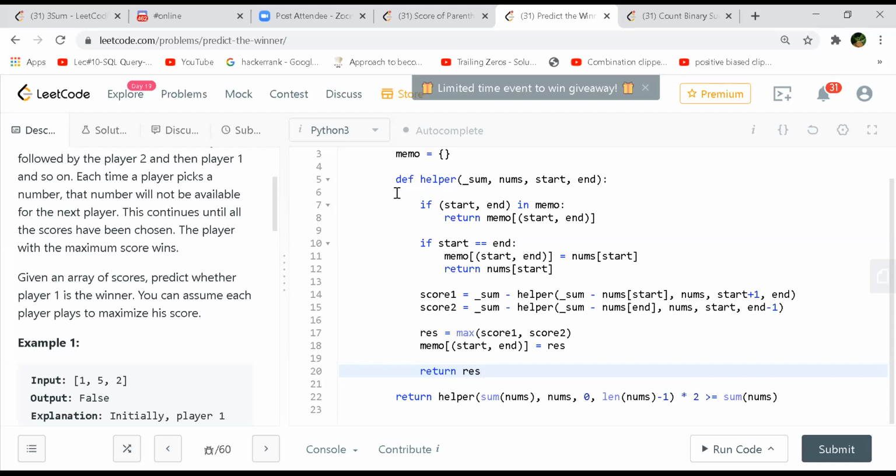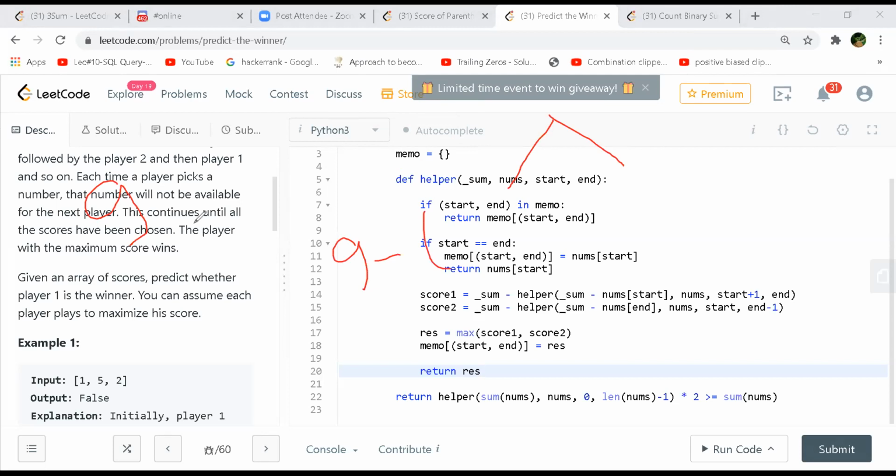Okay, so do you want to do the dry run the way Himanshu was saying? Sure, let's go. So what is the array? He's saying 1 5 3 instead of 1 5 2. So we'll have two branches, right? Score 1 and score 2. So 1 5 3 means the entire score is 9 the first time, right? So we have 9 minus, and what will the next call be made for?